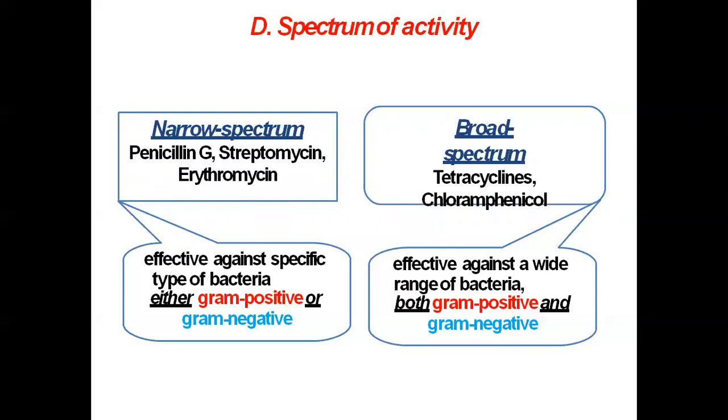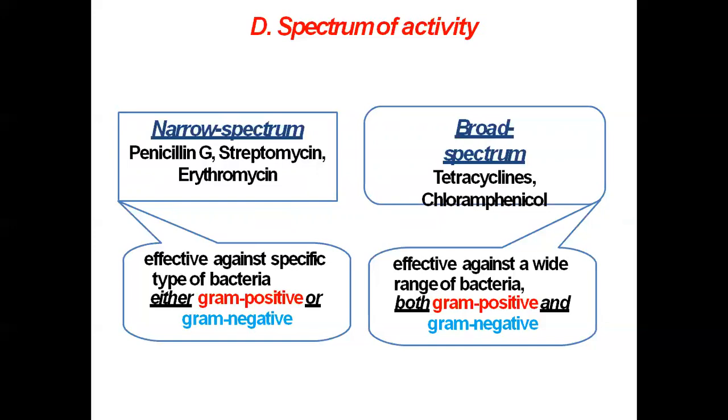They do not have action against both, and therefore they are called narrow spectrum antibiotics. The drugs are, for example, penicillin G, streptomycin, erythromycin. They are particularly effective against gram-positive organisms.